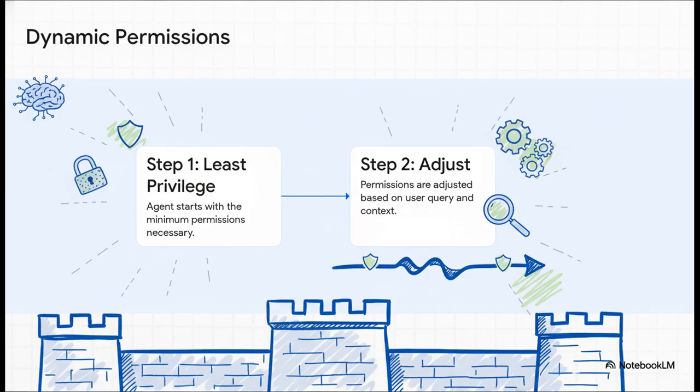And the solution is something called dynamic permissions. The agent always starts with minimal access. But based on what you ask it to do, it can ask for temporary, elevated permissions for that one task, and it only gets them after you explicitly say yes. This is how you get security and functionality to work together, hand in hand.